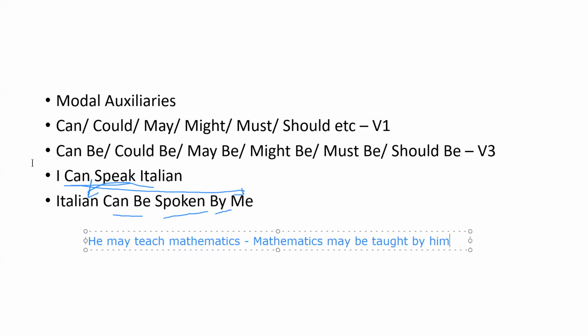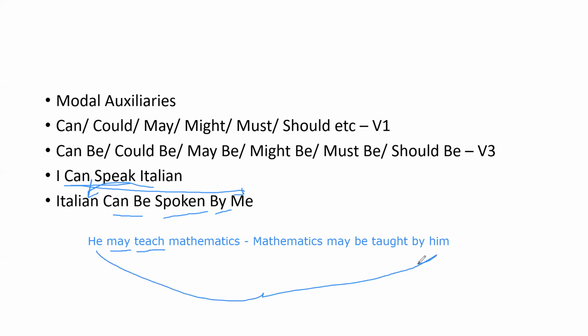Now let's see the conversion. Here the modal auxiliary is may. So we can convert subject into object and object into subject. Then we write may be, and then V3 of teach, which is taught, and then we write the conjunction by.